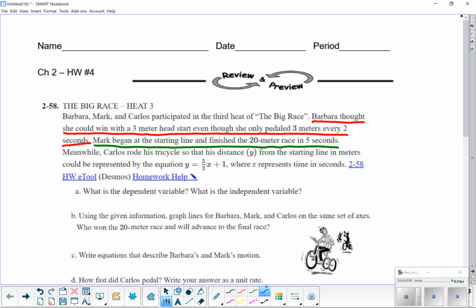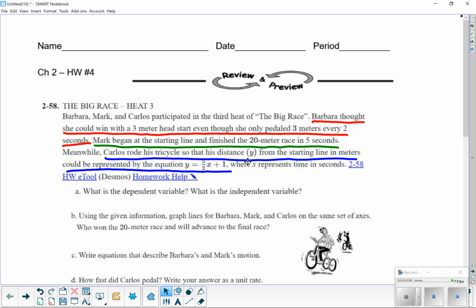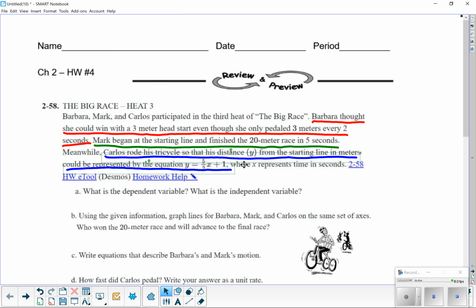And then Carlos rode his tricycle so that his distance from the start line in meters could be represented by this equation. So Carlos is given an equation of 5/2 x. I think that's a 5. Let me peek. Yep, that's a 5. Plus 1.